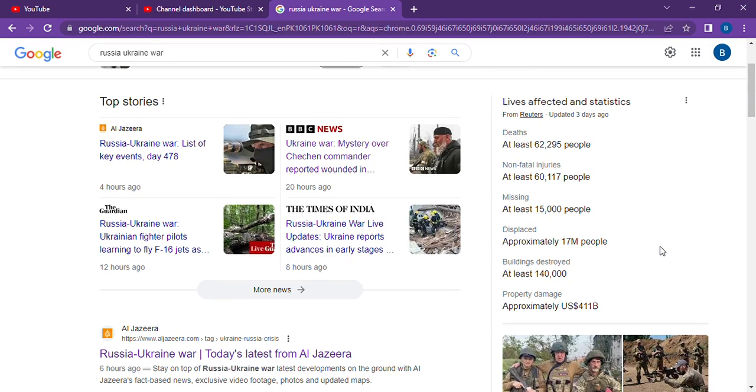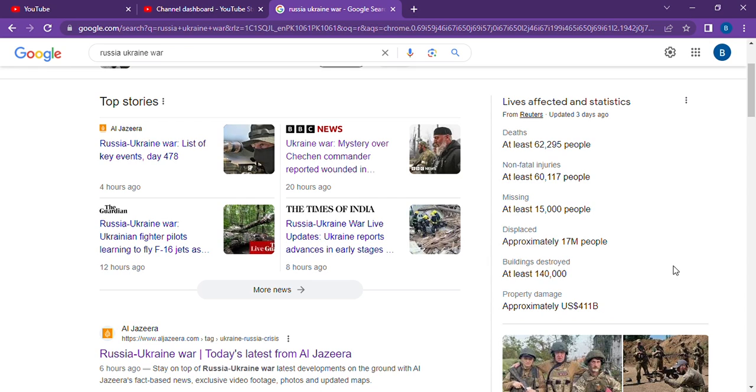Due to the Russia-Ukraine war, here are the latest statistics. So at least 62,295 people dead. Non-fatal injuries at least 60,117. Missing at least 15,000 people. Displaced approximately 17 million people. Buildings destroyed 140,000. Property damage approximately US